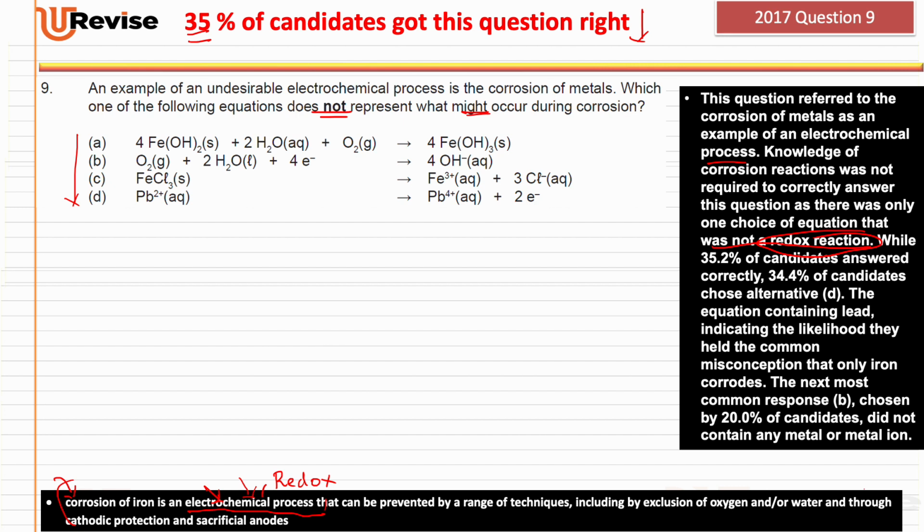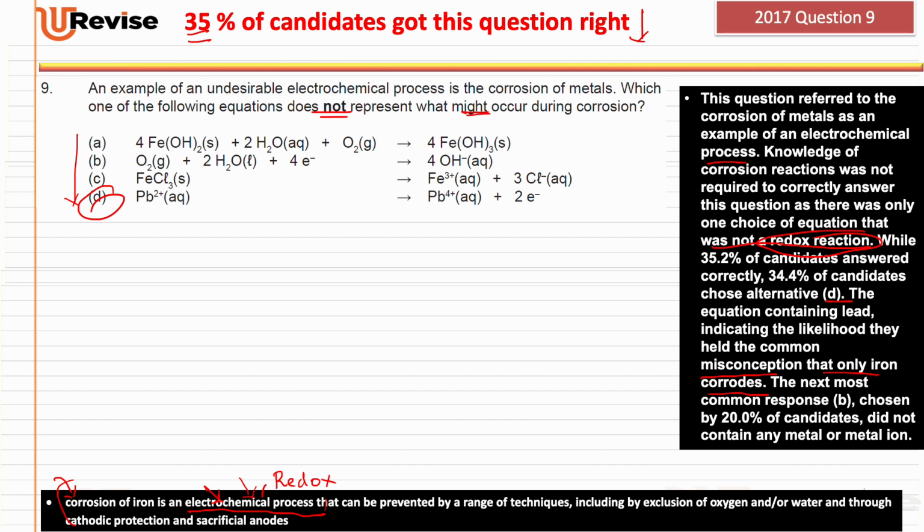While 35.2% of candidates answered it correctly, 34.4% of the candidates chose the alternative, which is D, the lead equation containing lead, indicating the likelihood that they held a common misconception that only iron corrodes. Yeah, I find that most students think that it's only iron that corrodes. Corrosion is just like the oxidation of a metal, basically.